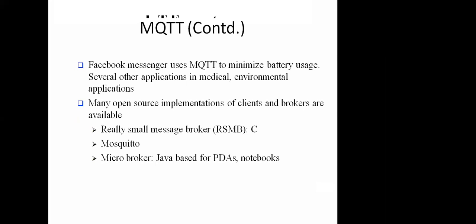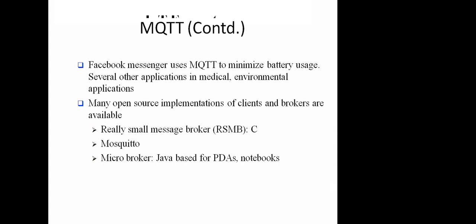So now they have launched a light version of Facebook Messenger, which utilizes very little power, and in that they are implementing the MQTT protocol. There are other applications also, for example, smart houses, smart medication systems, hospital systems, and environmental monitoring systems, which are again using MQTT.